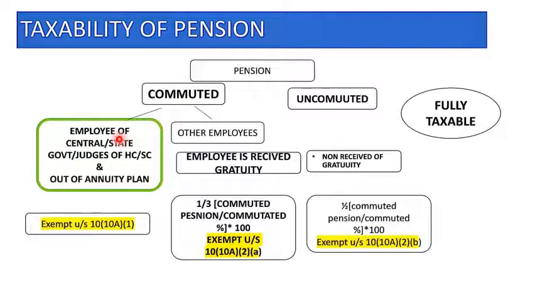Commuted pension: if the employee is of central government or state government, or government judges of High Court or the Supreme Court, all these are exempted under Section 10(10A)(i). For other employees, if the employee has received gratuity, exemption is 1/3 of the pension commuted; if the employee has not received gratuity, half of the commuted pension.